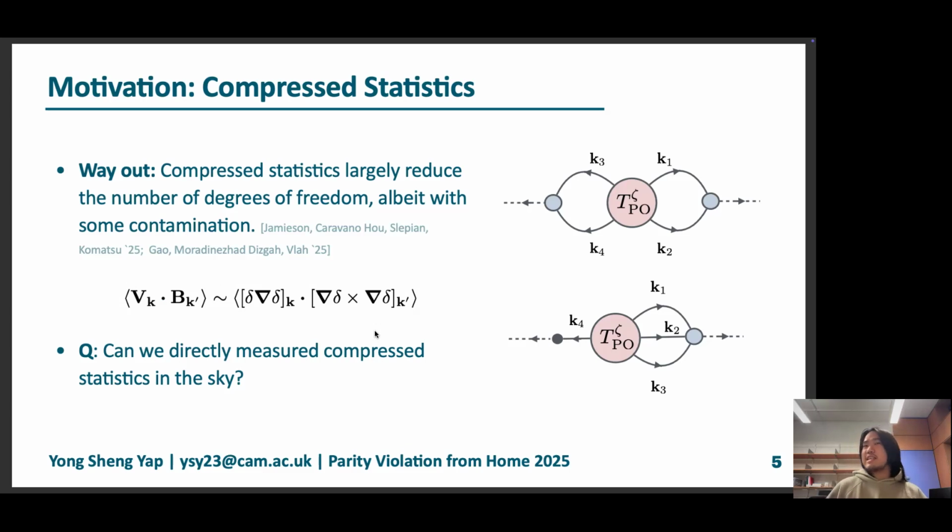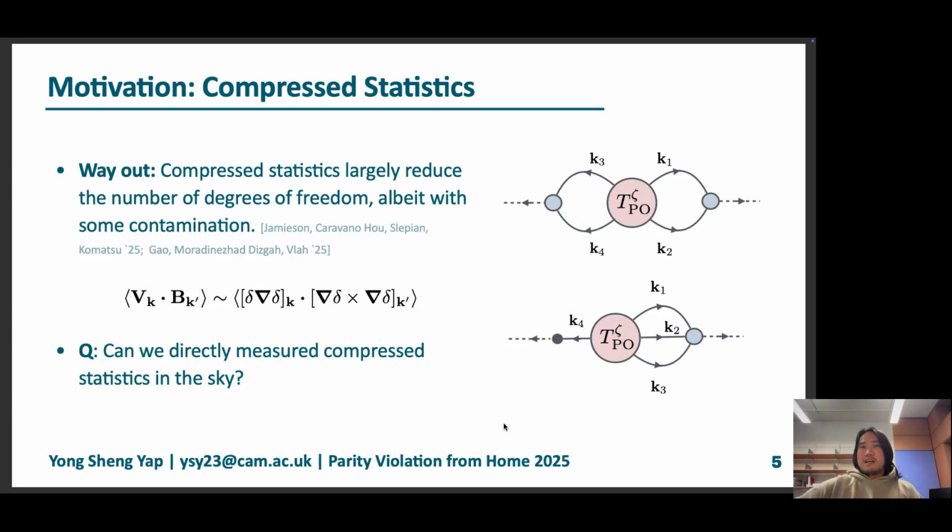It has been shown that these actually suffer from some contamination, but it largely reduced the number of degrees of freedom enough that this might still be a viable probe of parity violation at a lower cost. One of the extensions to this is to ask the question: can we directly measure these compressed statistics in the sky without having to filter them with arbitrary artificial filters?